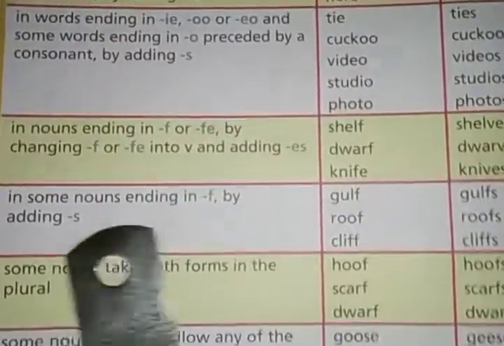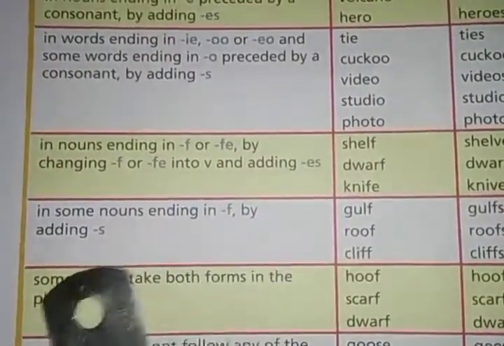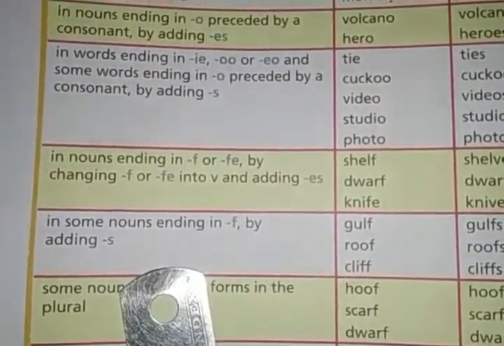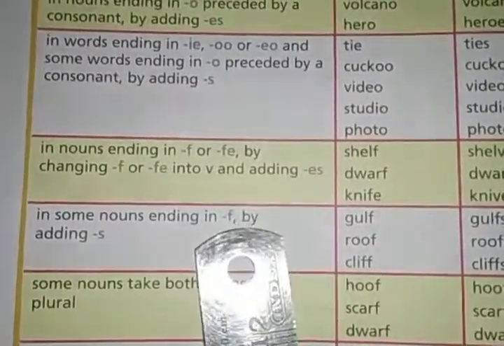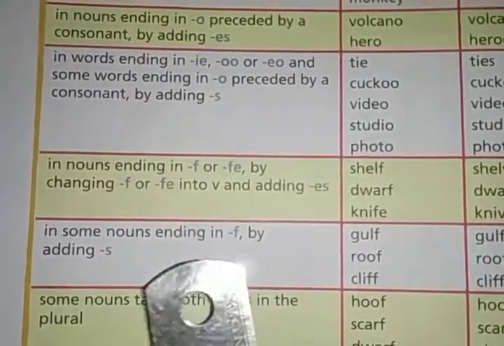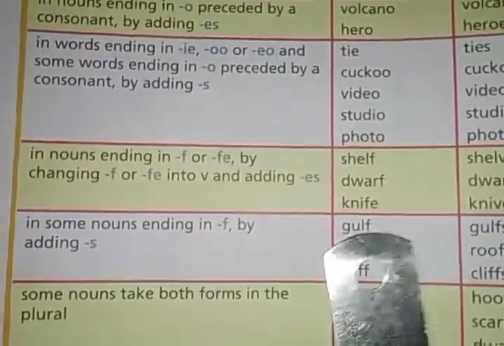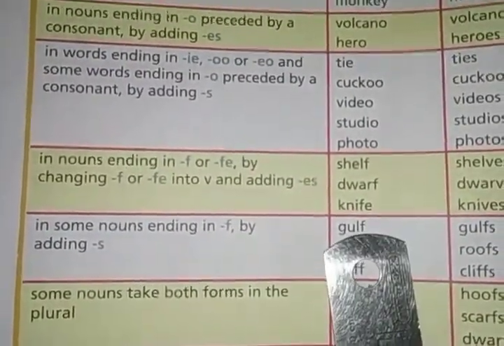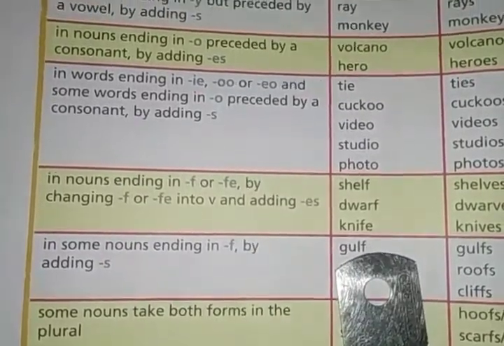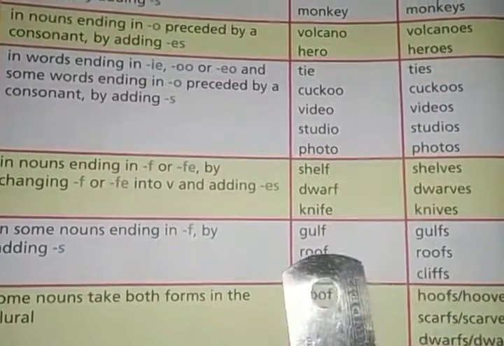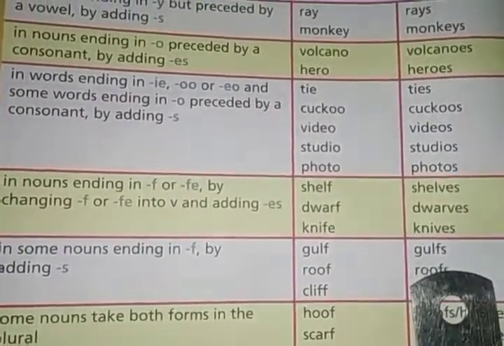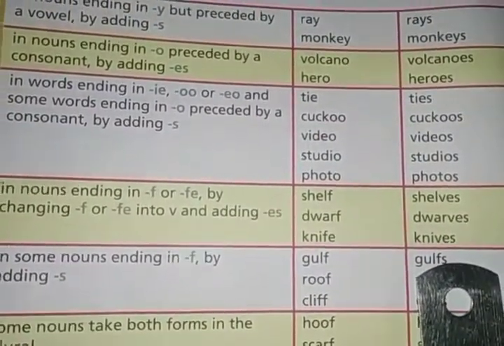Next one is, in some nouns ending in f, by adding s. Some words which end with f can be turned into plural form by adding s. Look at the word gulf, ending with f. It is ending with f, and you will have to add just s and it will become the plural form. Look at the word gulfs. Gulf becomes gulfs after adding s. It will become the plural form.